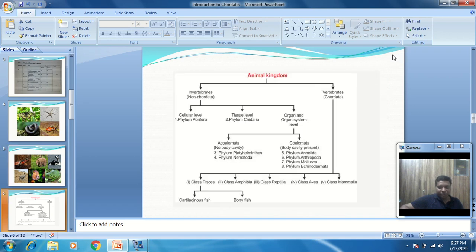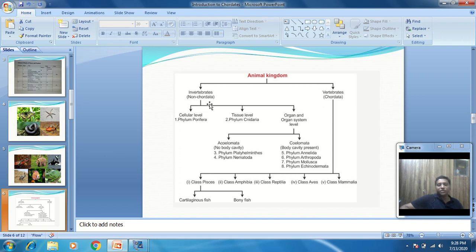Shortly, we see the kingdom Animalia. All the animals are covered in this kingdom, whether these animals are invertebrate or vertebrate. The vertebrate animals, that is chordata, bear the notochord, nerve cord or the pharyngeal gill slits, while the invertebrate animals lack them.